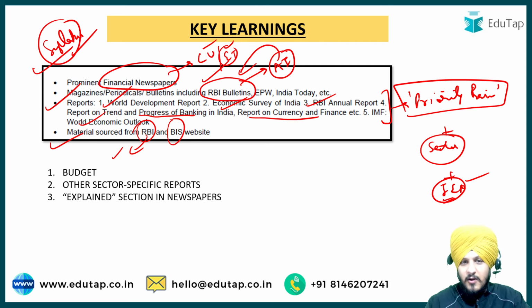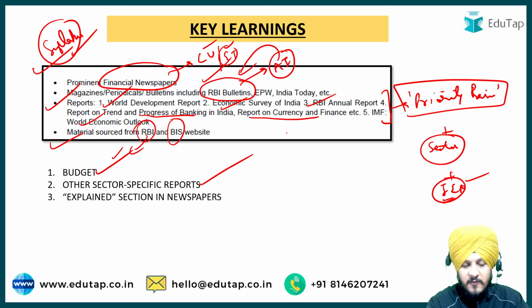Now the next thing, other types of documents that you need to cover. The budget is a very important document. You must cover it for the next year also, because a question can be asked from it, and I have told you how you can cover this budget. Then sector specific reports, which I have already told you about, and then the explained section in newspapers.